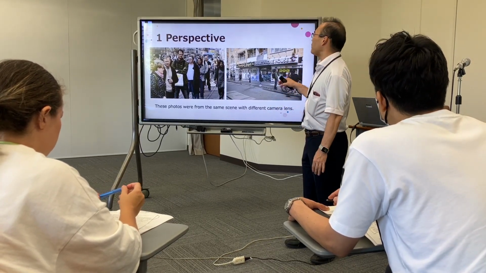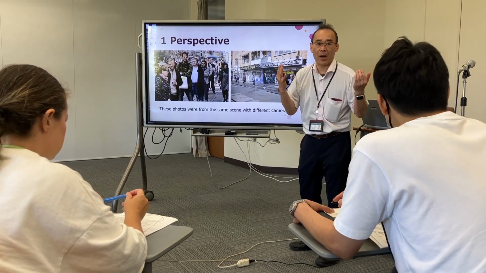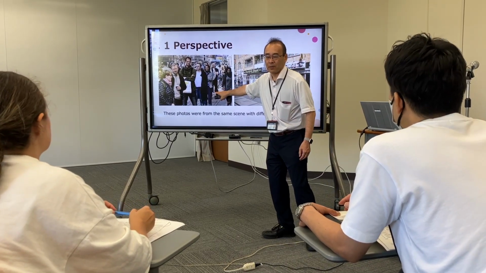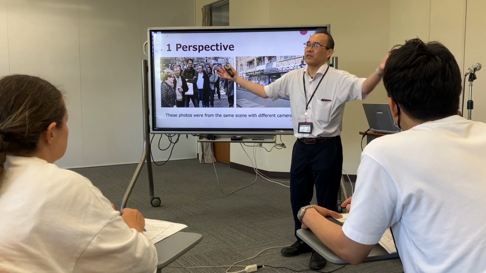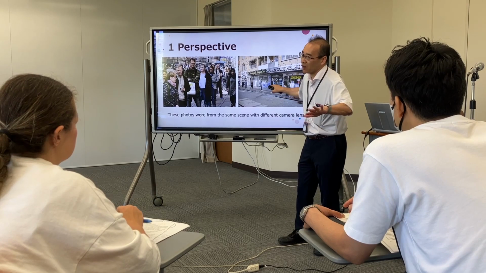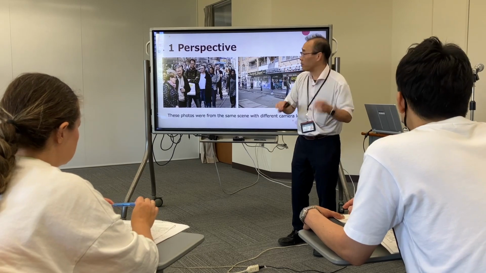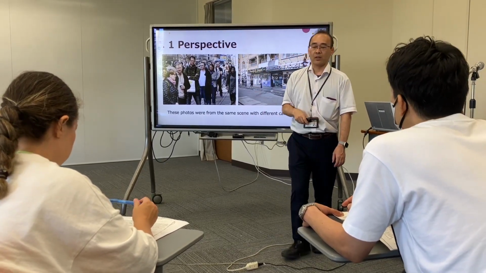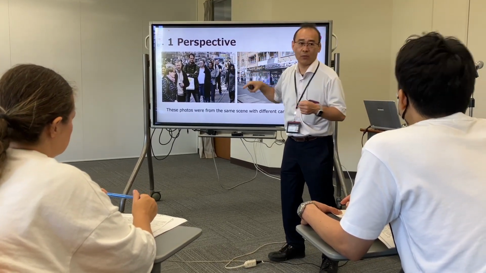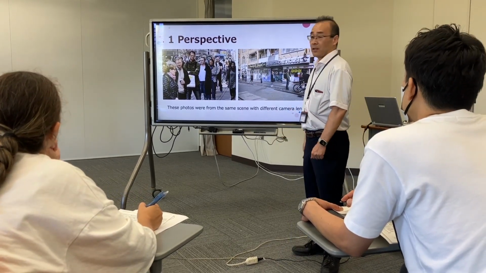So, if this is a promotional event during the pandemic, B is successful and A is not. But for a promotional event to gather people, A is successful and B is not, right? Even though it's the same scene, the same time, but different perspective, you can manipulate. So media can manipulate. Remember, manipulation. This is image manipulation. Do you understand? That's number one.